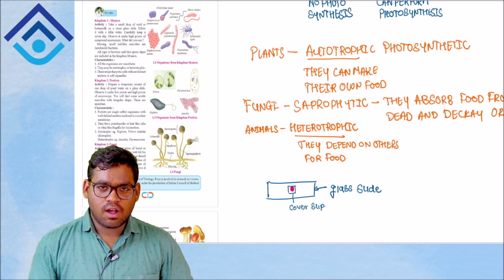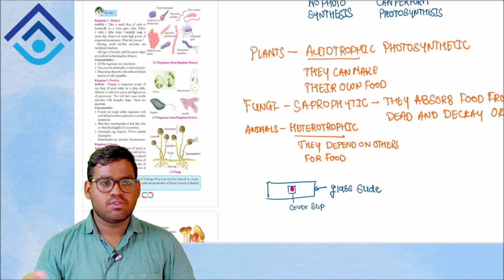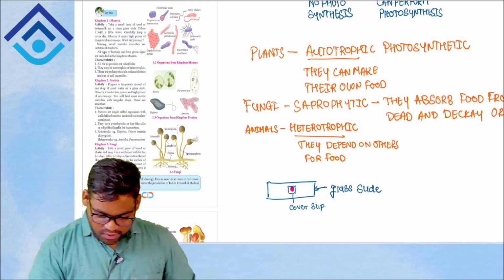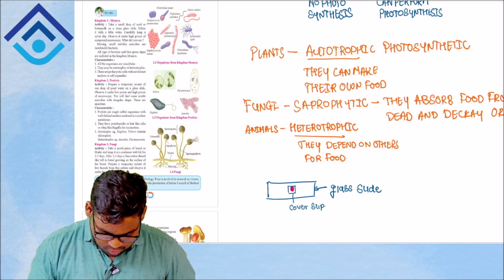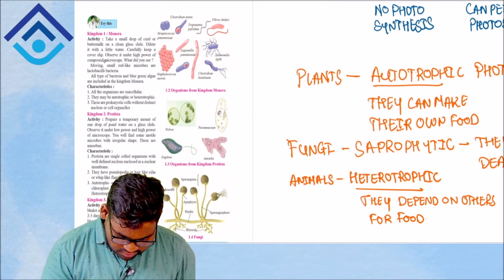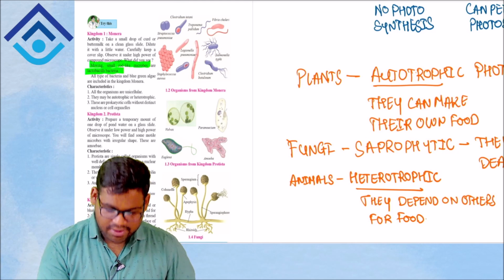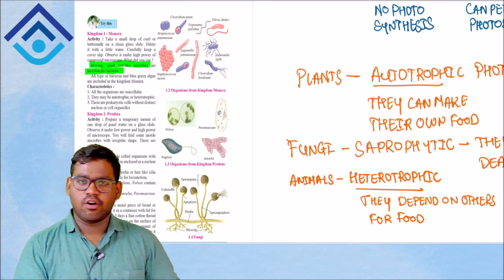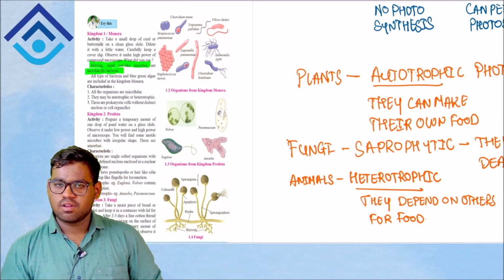So what is the use of the cover slip? Basically it protects the sample. Whatever sample you are placing on the glass slide, it protects it from contamination, and it also gives you an area to see under your microscope. Let's see what they say next. Observe it under the high power of a compound microscope. What do you see inside? You will be looking at small rod-like microbes called lactobacilli bacteria, which are present in the curd or buttermilk. These are good for health, and they don't cause any harm when consumed.